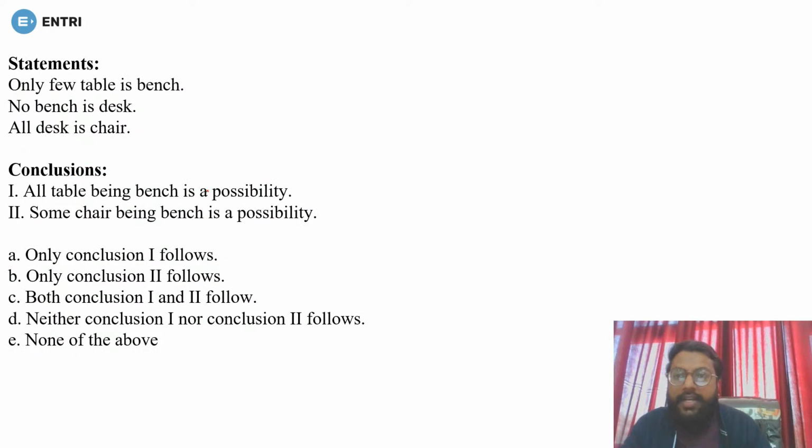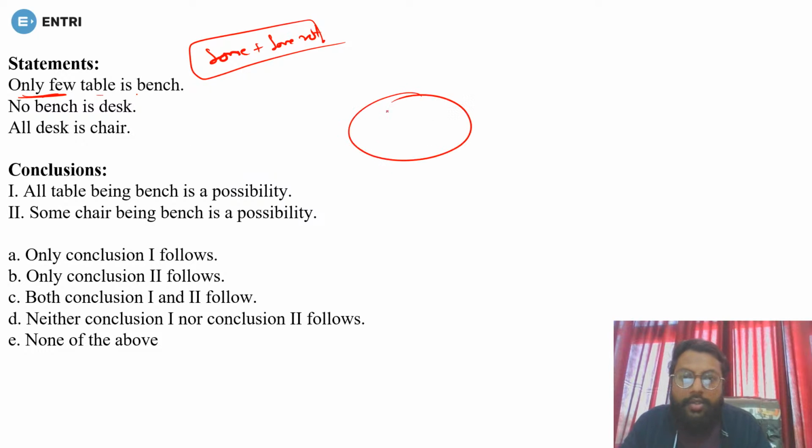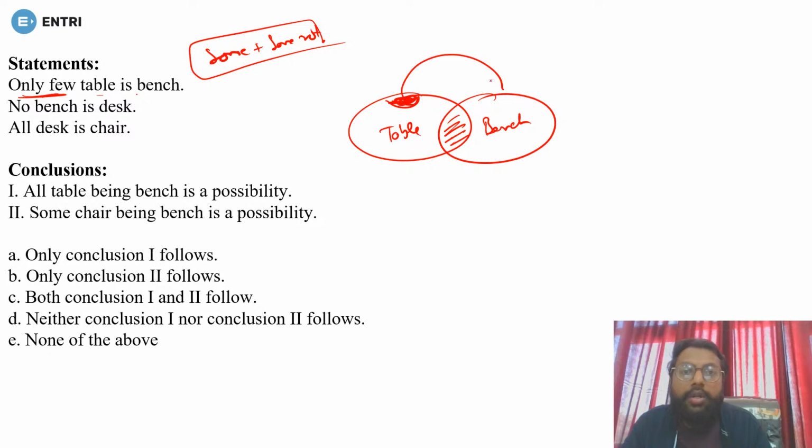Done? Okay, now let's see the next question. Now comes "only few". Now you need to understand what "only few" actually means. Only few means you will include some plus some not. Both should be together. So "only few table is bench": if this whole part is table, some part of table will for sure be bench, and some part of table will surely not be bench. That is very sure.